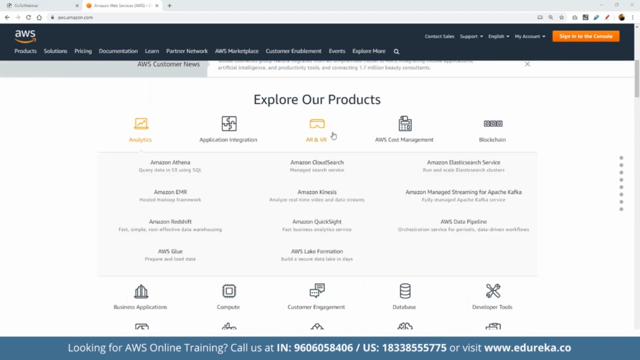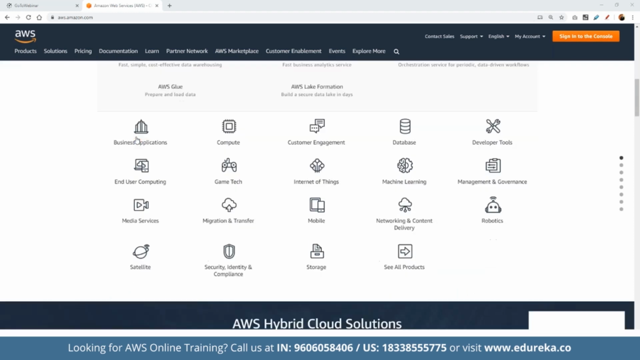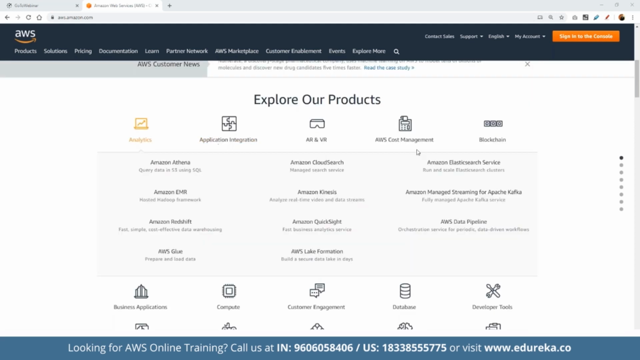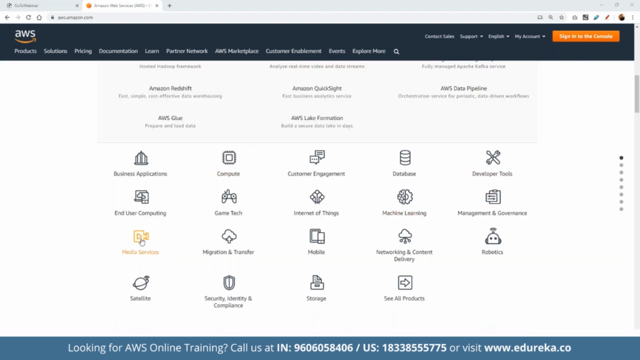As we had discussed, AWS offers multiple services, more than 90 services on analytics, application integration, AR and VR, cost management, blockchain, computation services, customer engagement, databases, developer tools, media services, Internet of Things, machine learning. So there are more than 90 services in different categories that we can choose from and get started on, right?